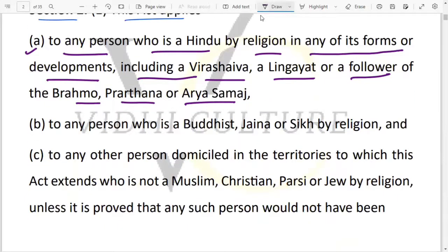Then the second point says, to any person who is Buddhist, Jain, or Sikh by religion.